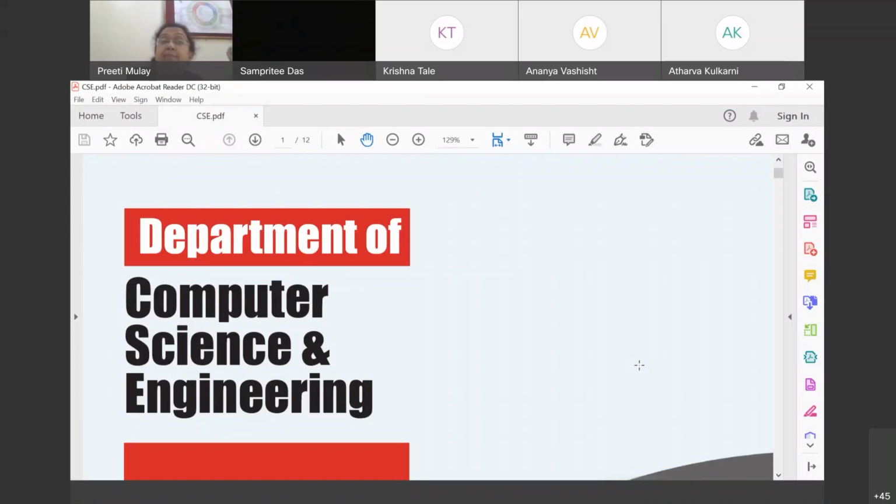So this is, my dear friends, a brochure which is available on our website, and it is available to download. You can also download this particular PDF from our website and go through the details, right? Go to our CS department, and in the CS department, kindly go to the brochure part of it, click that link, and you will be able to download that brochure, and refer to it as and when needed. All right.